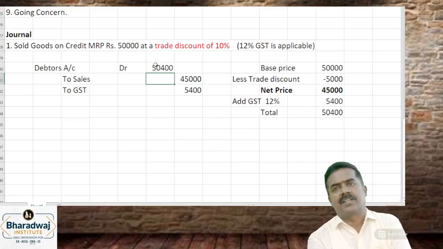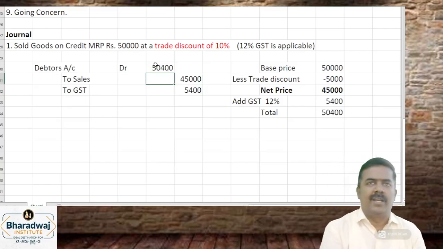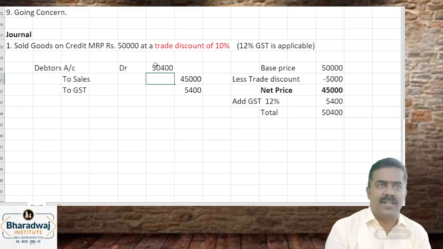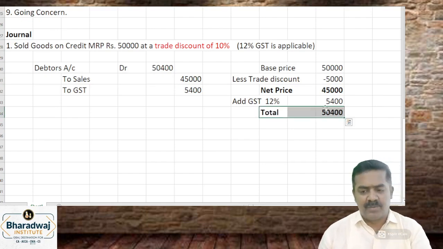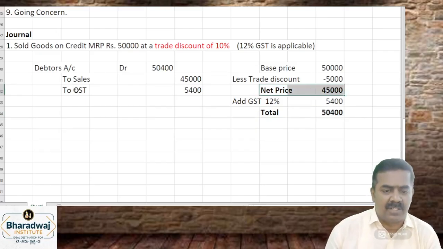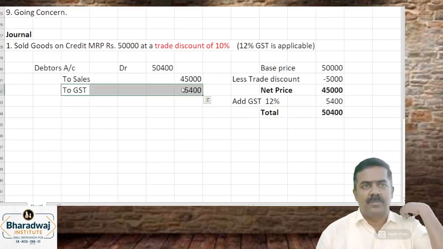So here, the kind of question they can ask is, how much of sales account will be credited, or how much will be credited to which account? Sales account. Sometimes students will take the entire 50,400. 50,400 is not your income. Your income is only 45,000. GST you have to pay to the government later on.